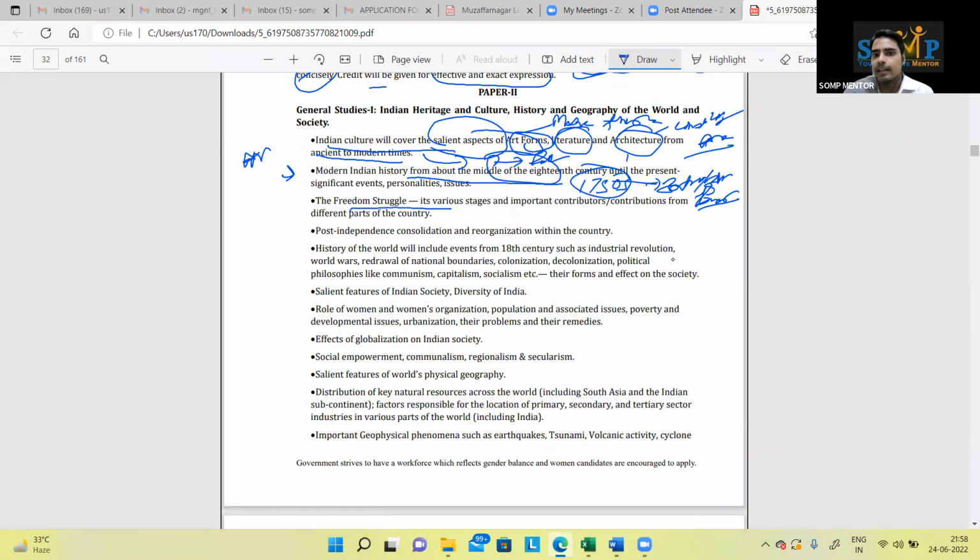The freedom struggle, its various stages, important contributions from different parts of the country. Here you will find tribal and all. So it is not like that people get confused. Everything has to be mentioned here. As I said, these are interlinked. Now for this part, you need not go anywhere else apart from previous year questions.